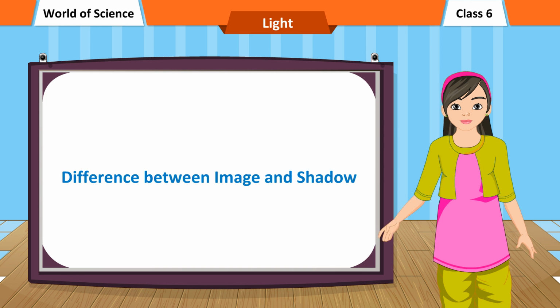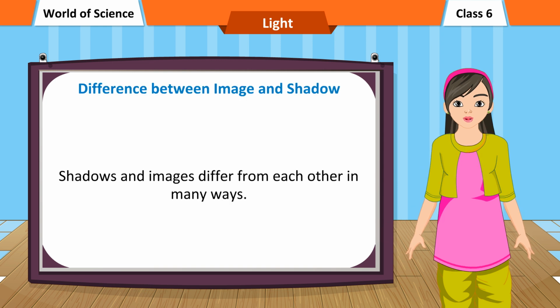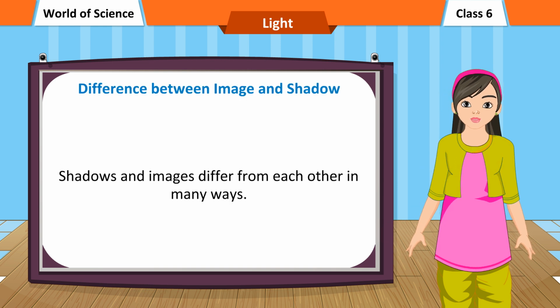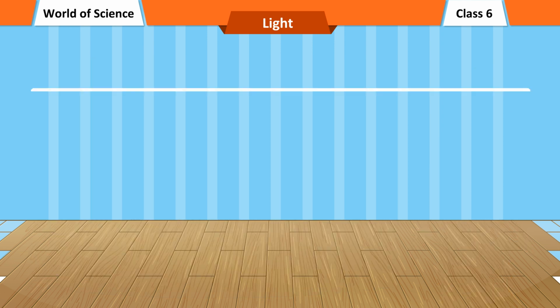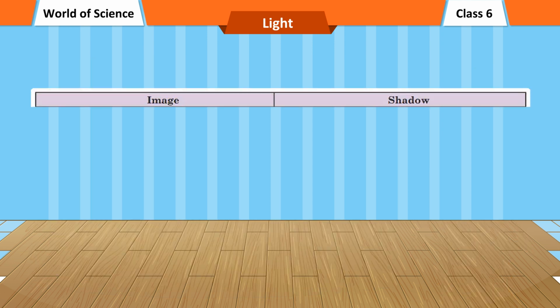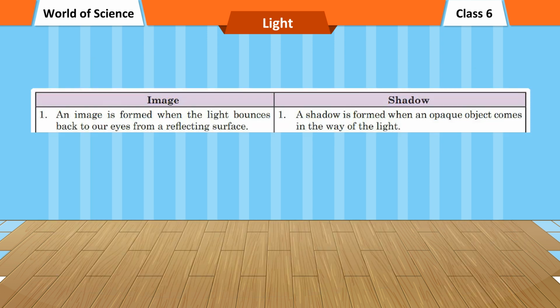Difference between image and shadow. Shadows and images differ from each other in many ways. Image, shadow. 1. An image is formed when the light bounces back to our eyes from a reflecting surface. A shadow is formed when an opaque object comes in the way of the light.